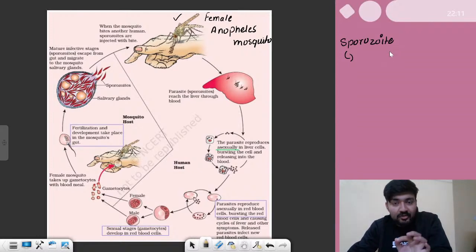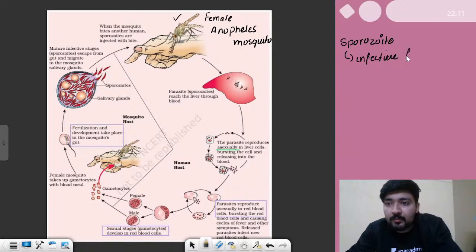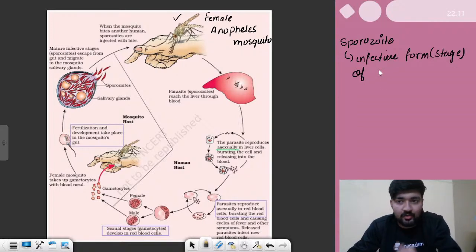The word infection means entering of a substance in our body, right? So this is the form of plasmodium that enters our body, and that is why it is the infective form or stage. We can say infective stage of plasmodium. So it is nothing but plasmodium. It is a special stage of plasmodium.